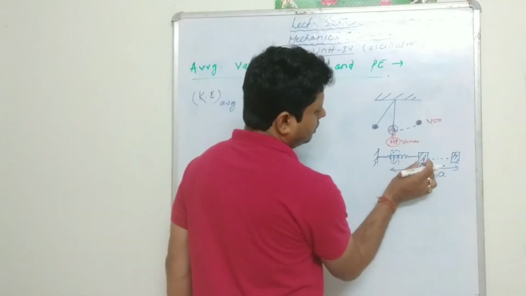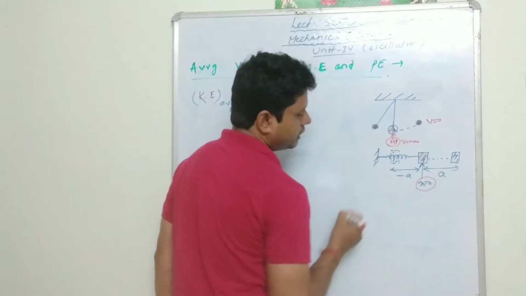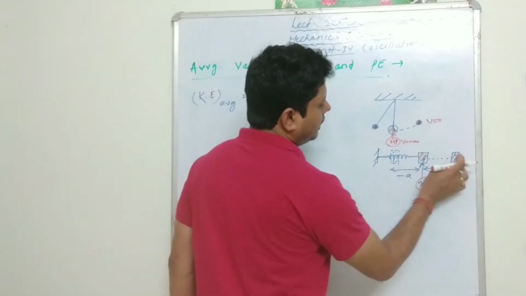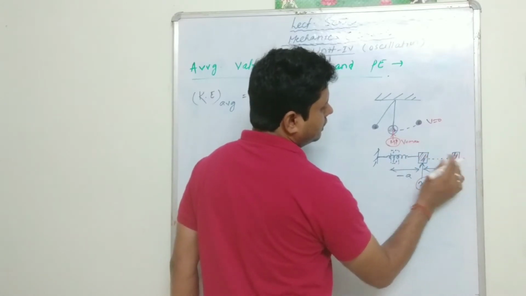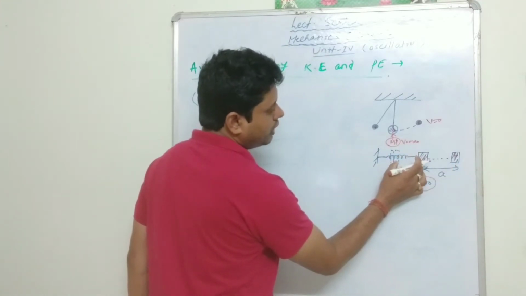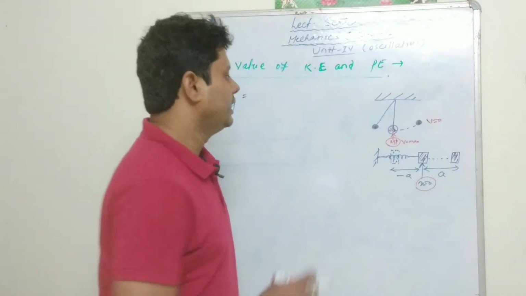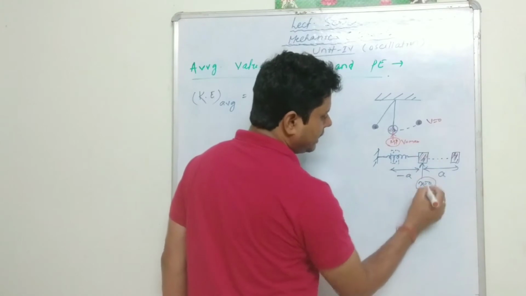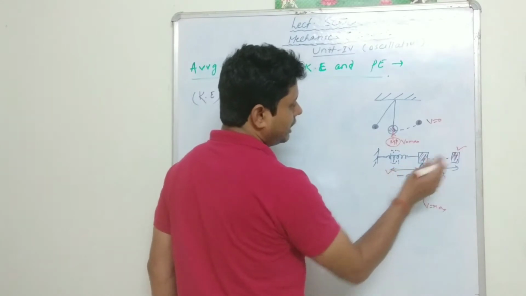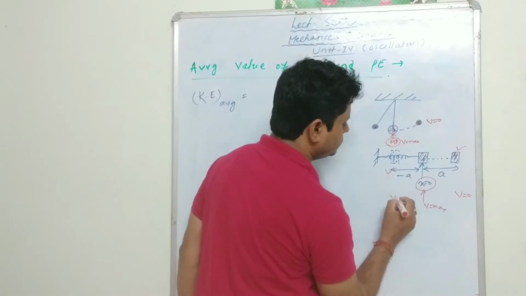Likewise you can analyze this situation: if this is the original position x equal to 0, the equilibrium position, and it oscillates along the x axis, with the amplitude in the positive x direction and the amplitude in the negative x direction, then exactly at x equal to 0 the velocity is maximum, and at both extreme positions the velocity is 0.